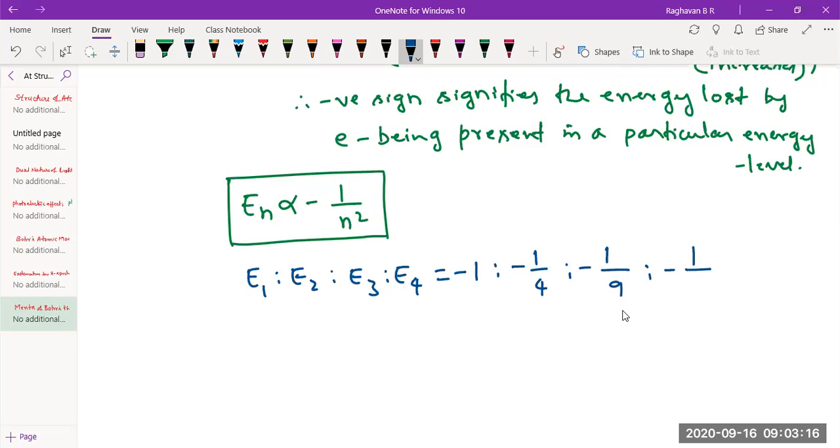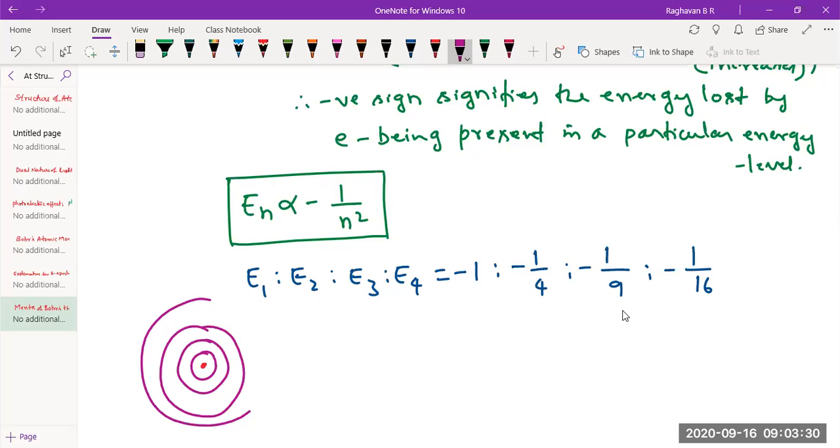That means as you go away from the nucleus, this is the nucleus, first energy level, second energy level, third energy level, fourth energy level. As you move away from the nucleus, the electron in first energy level has -1 unit of charge, let's say. It would have lost that.